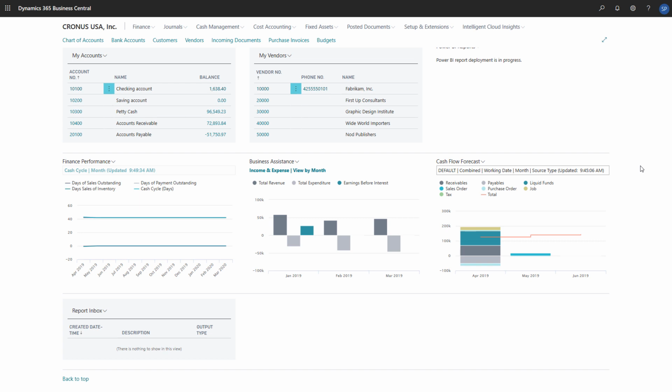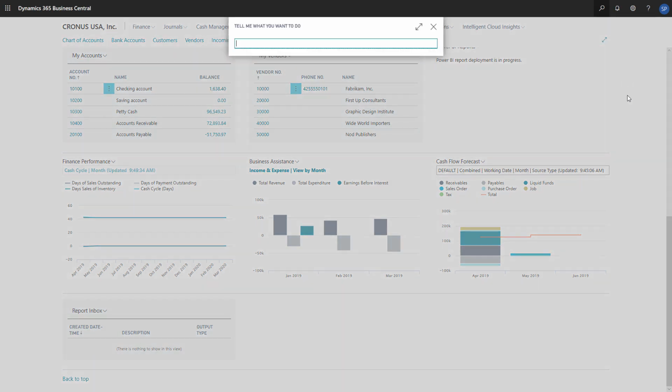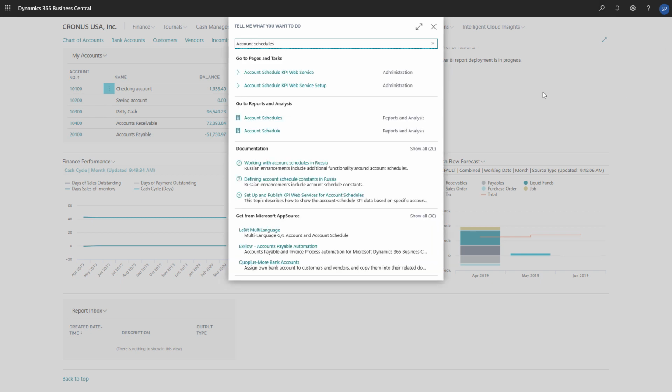Because every implementation is different and charts of accounts differ from company to company, we'll need to map our accounts to accounts on account schedules. We'll search for Account Schedules and then choose the Account Schedules link in the search results.